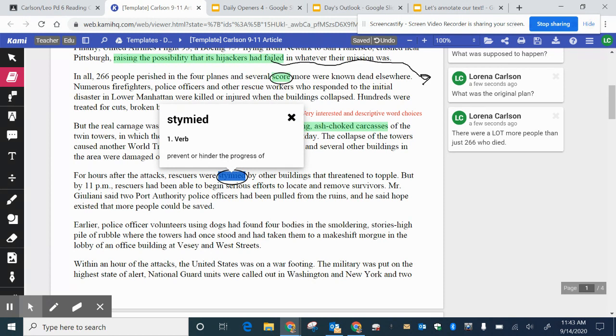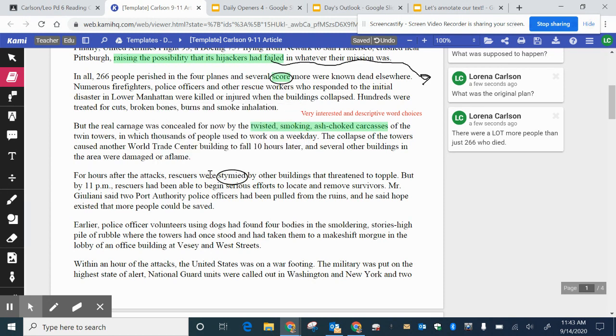So that makes me think, well, rescuers were stymied by other buildings that threatened to topple. If you're a rescuer, then you're trying to save people. But if you're being blocked by other buildings, that means something was threatening to topple. So they were preventing the rescuers from doing their job.